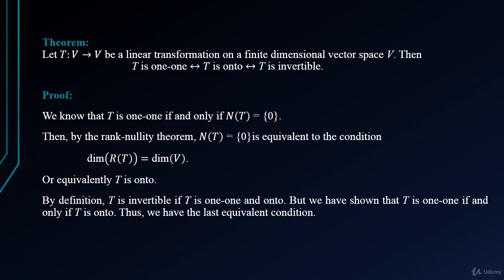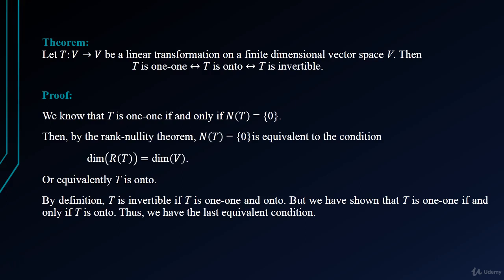We know that T is one-one if and only if N(T) is equal to 0. That is, the null space contains only the zero vector. Then T is one-one. Now by the rank nullity theorem, we know that N(T) equal to 0 is equivalent to the condition that the dimension of R(T) is equal to the dimension of V. Or equivalently, we can say that T is onto.